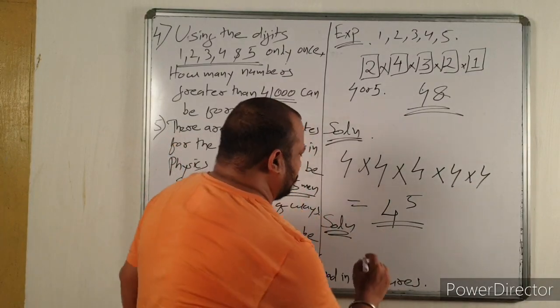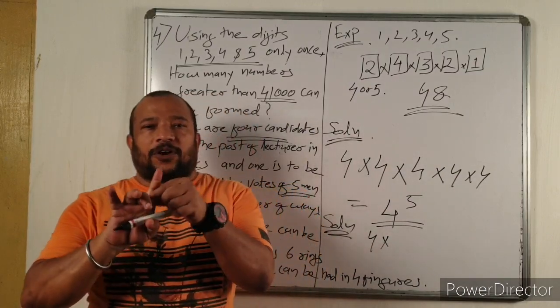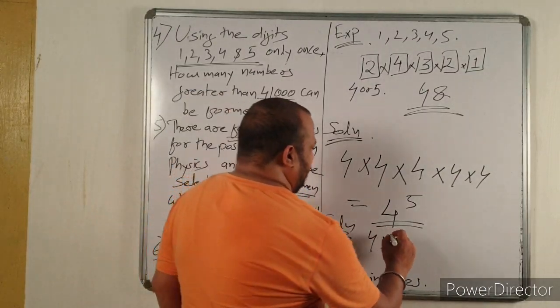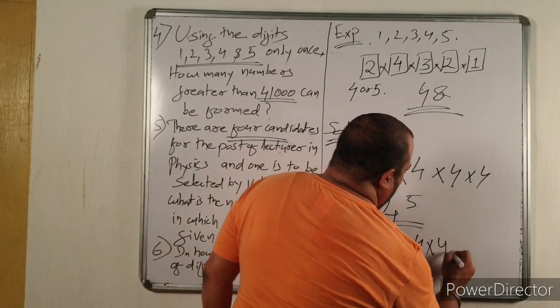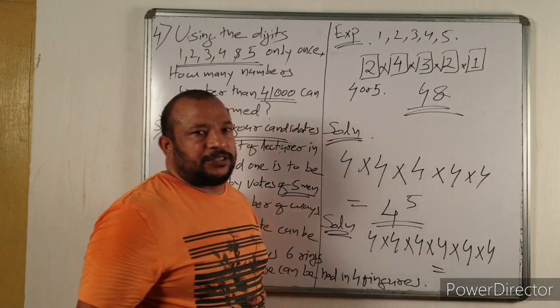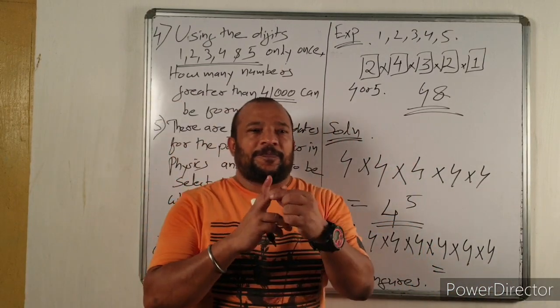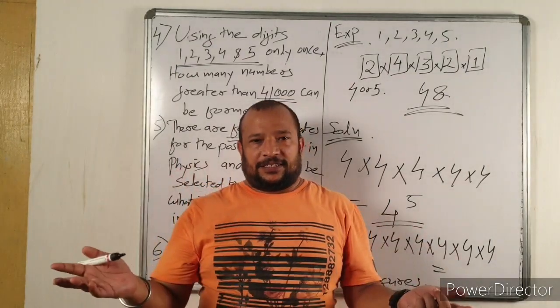You have 4 options. First ring has 4 options. Second ring, again 4 options. Third ring, again 4 options. Fourth ring, 4 options. Fifth ring, 4 options. Sixth ring also 4 options. Each ring you can have in 4 different ways.